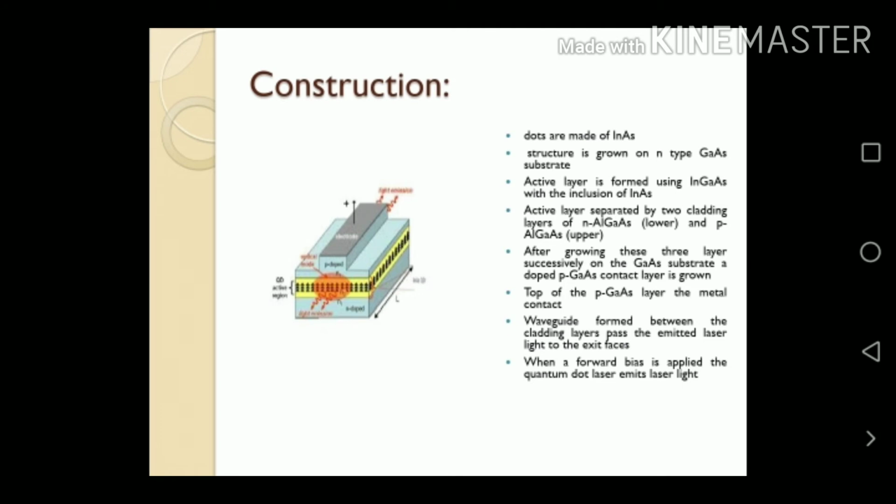The P-type upper layer is aluminum gallium arsenide. The N-type layer is also aluminum gallium arsenide. After growing these three layers successfully on the gallium arsenide substrate, a doped P gallium arsenide contact layer is grown. On top of the P gallium arsenide layer is the metal contact. The waveguide is formed between the cladding layers and passes the emitted laser light to the exit face.